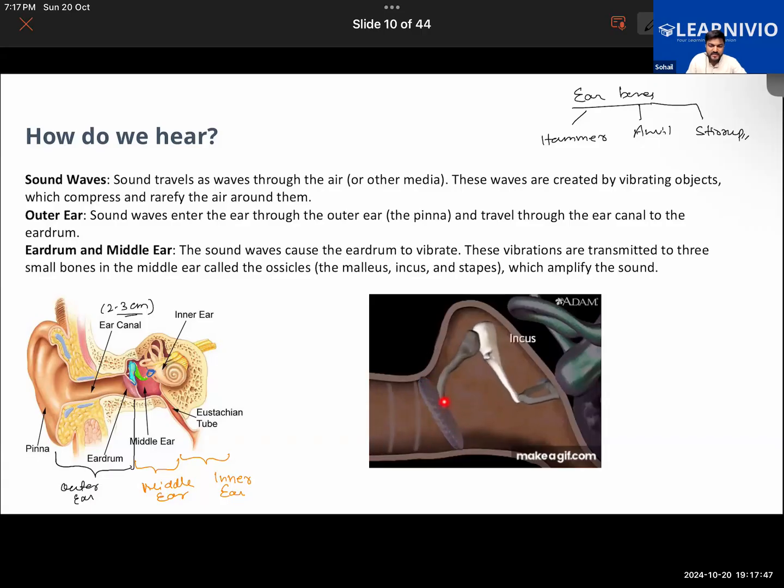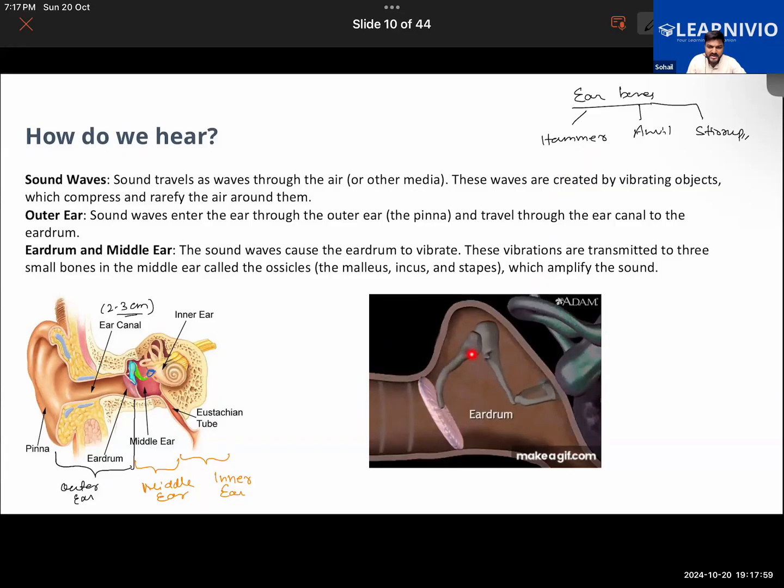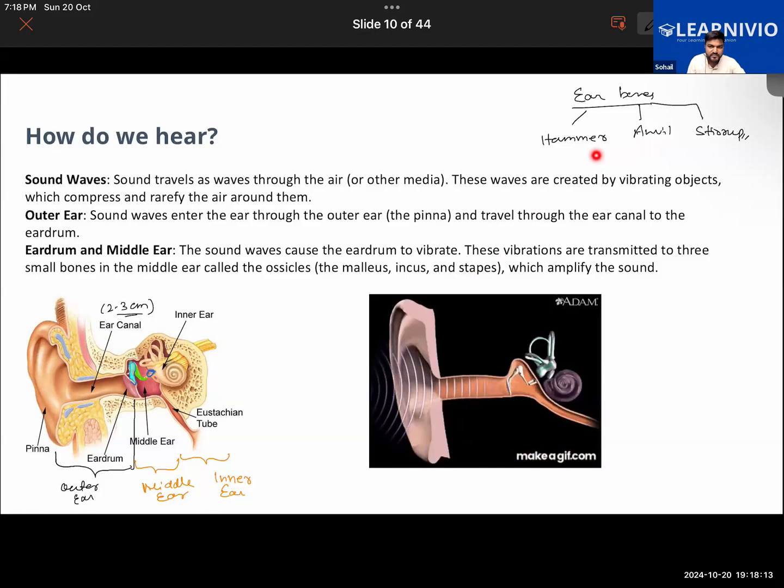And these vibrations are transmitted to three small bones in our middle ear: hammer, anvil, and stirrup. Actually, the first bone is shaped like a hammer. That's why the actual name of the bone is malleus. But since it is shaped like a hammer, we call it this. The other one is incus, and the third is stapes. These are the names given to the shapes of these bones.